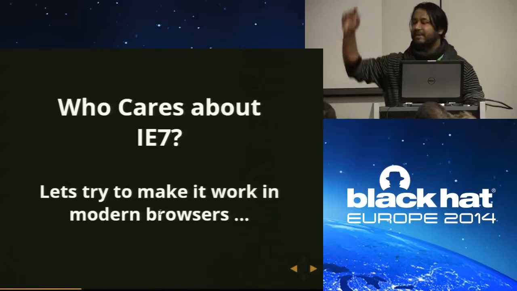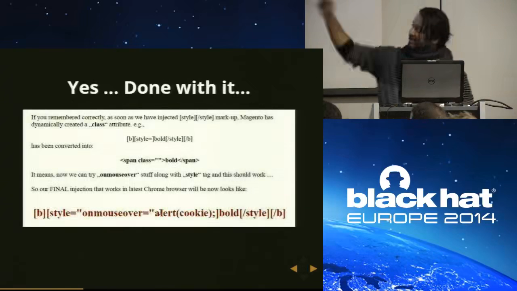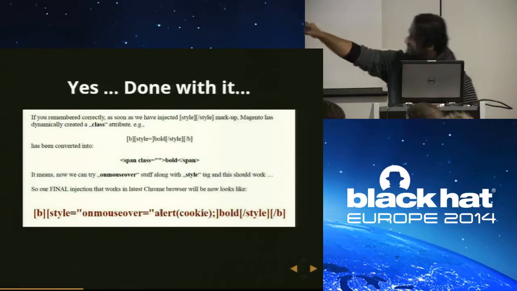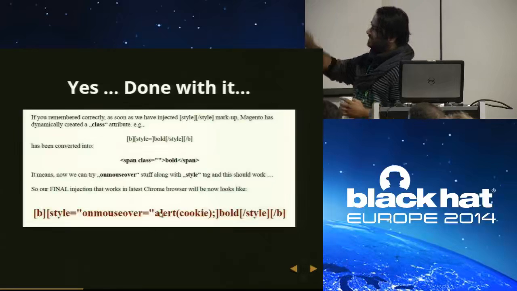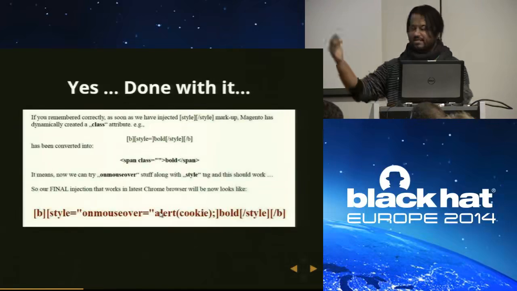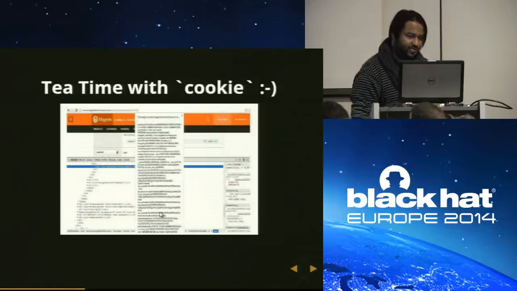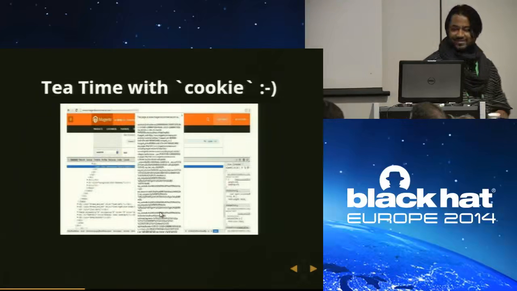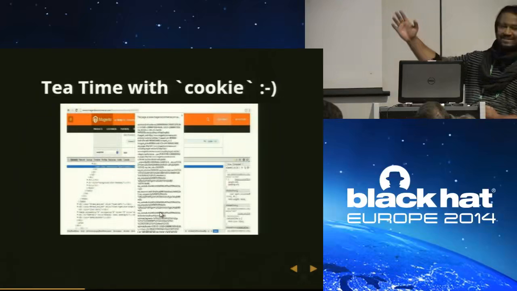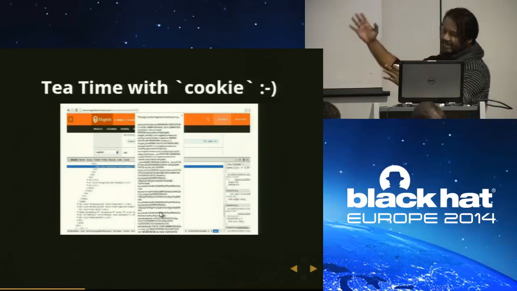Okay, let's try to make it work in a modern browser. Here is the final vector in the red line: b style, double quotes, onmouseover, using this technique, because I know how they are working. With this flow, I was able to alert the cookie. It's a very big cookie. Look at the size of the cookie. So I accessed this in a modern Chrome browser.